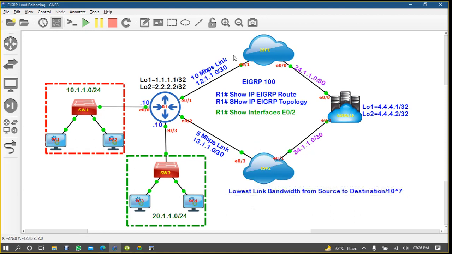Second, take all the delays of all the links from source to destination. Multiply by, after that whatever answer is coming, and here you have to say plus.